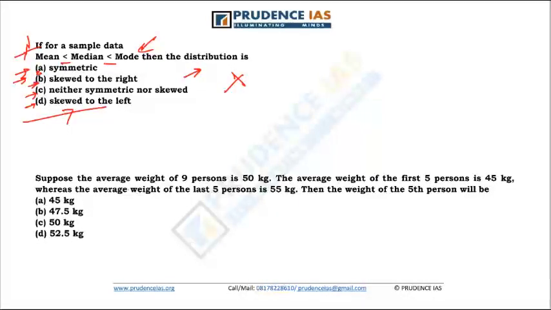Okay, the ideal way of solving is that the total weight is 50 into 9. Weight of first 5 is 45 into 5. Weight of last 5 will be 55 into 5. Now, you will see that the fifth person is counted twice in the second case.